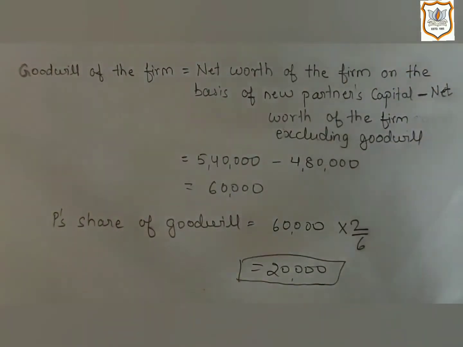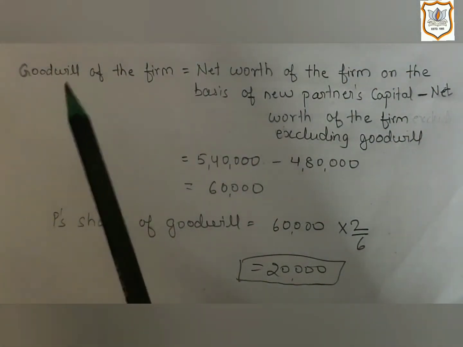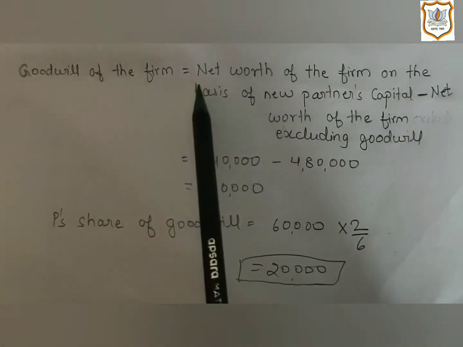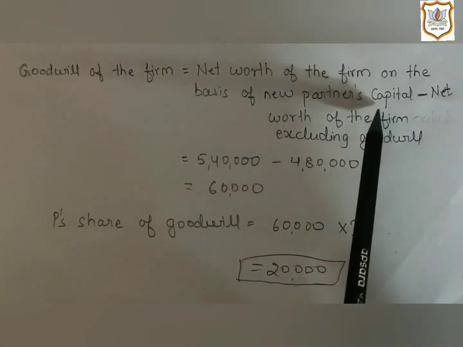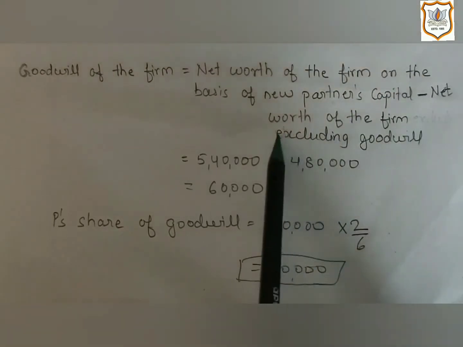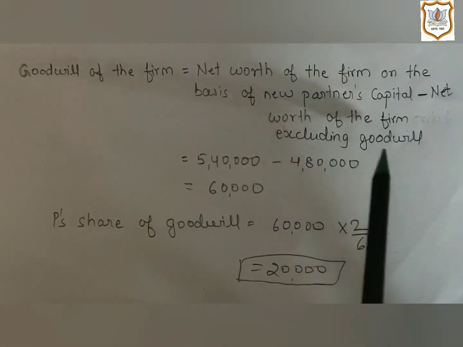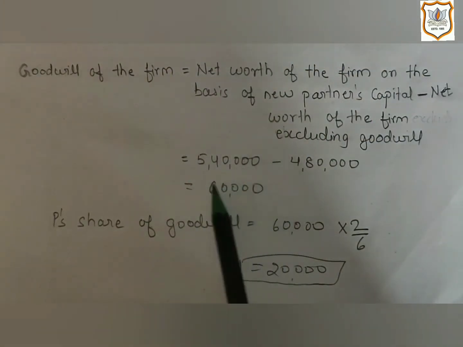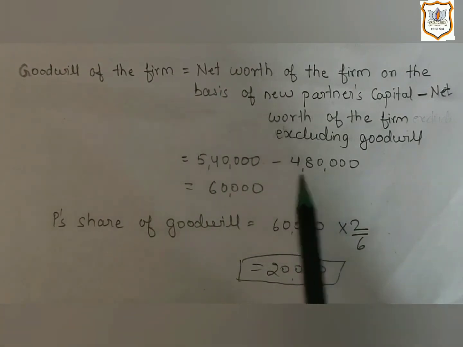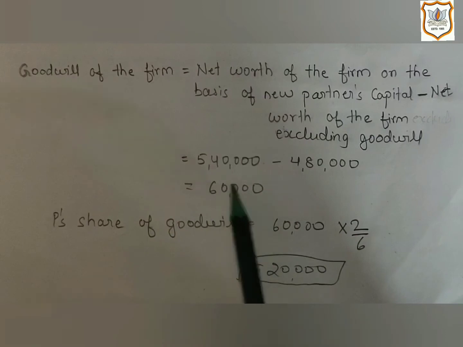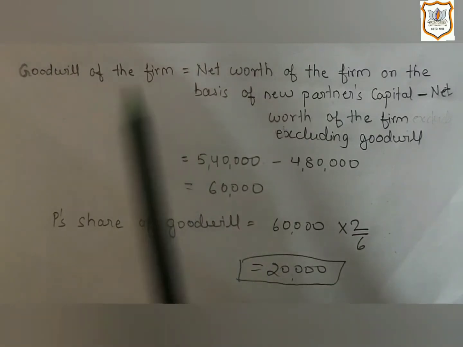Now, by applying the formula, goodwill of the firm is equal to the net worth of the firm on the basis of the new partner's capital minus the net worth of the firm excluding goodwill. So here we will get 5,40,000 minus 4,80,000, which is equal to 60,000. 60,000 is the goodwill of the firm.